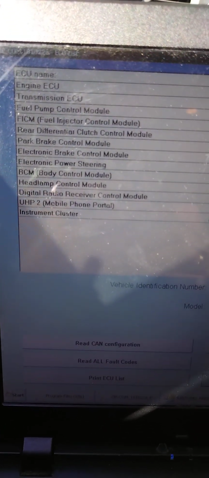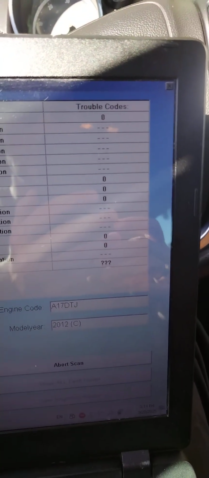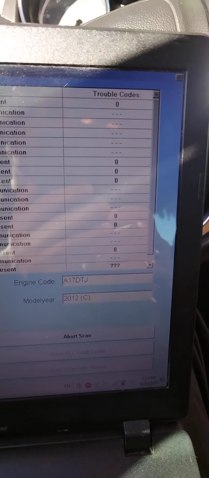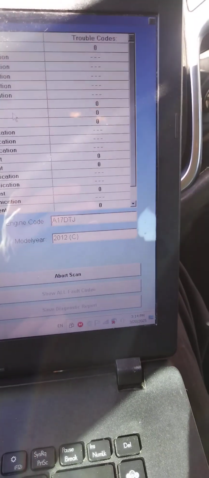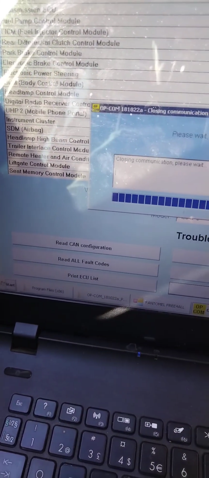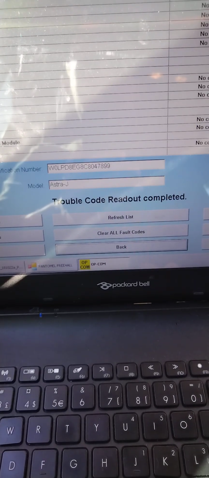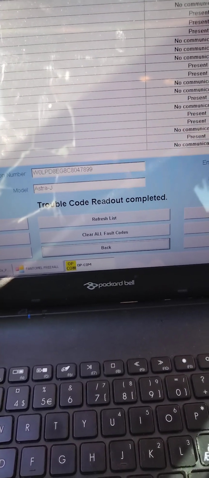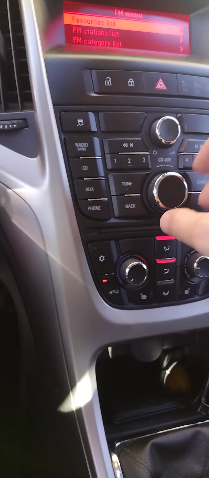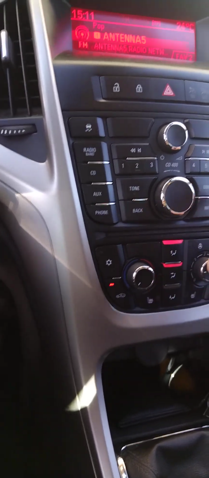Here are all the modules. On the right side are trouble codes. As we can see, we don't have fault codes for now. Oh yes, we have parking assistance. I already closed the parking assistance manually from this board. You can from config. Okay, let's go in here, from back.